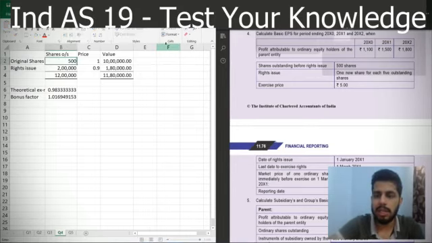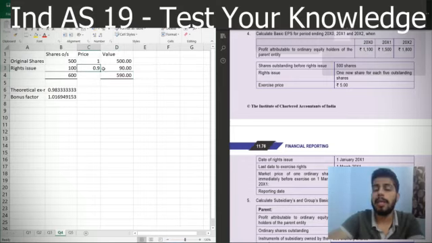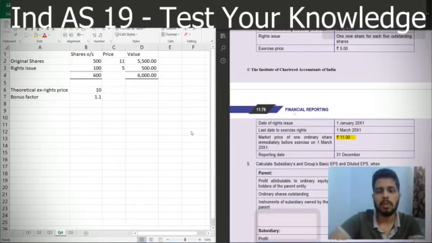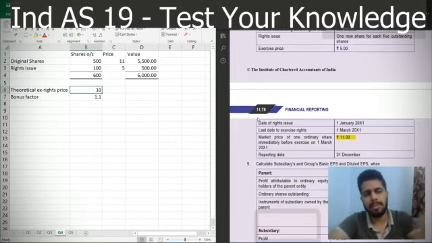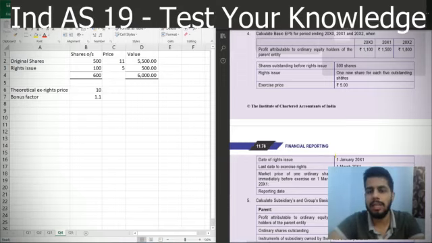See, the shares outstanding are 500, and for every 5 shares we are issuing 1 share. That means we'll be issuing 100 shares. So the price of the rights issue is 5 rupees, and the price of the original shares given is 11 rupees. So this means that we arrive at a theoretical ex-rights price of 6,000 divided by 610 rupees and the bonus factor of 1.1. Now we did not do anything new as of now. Just we have to now restate all the profits and restate all the shares and the EPS.